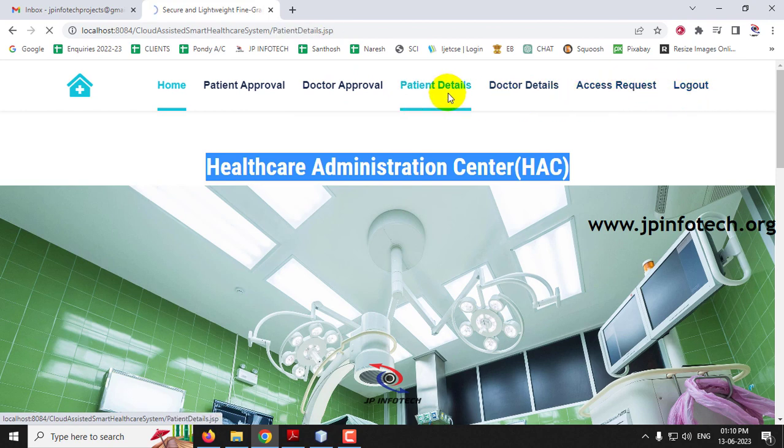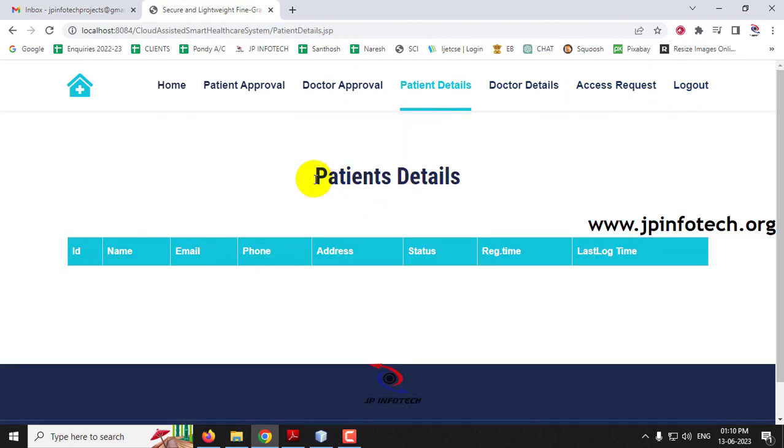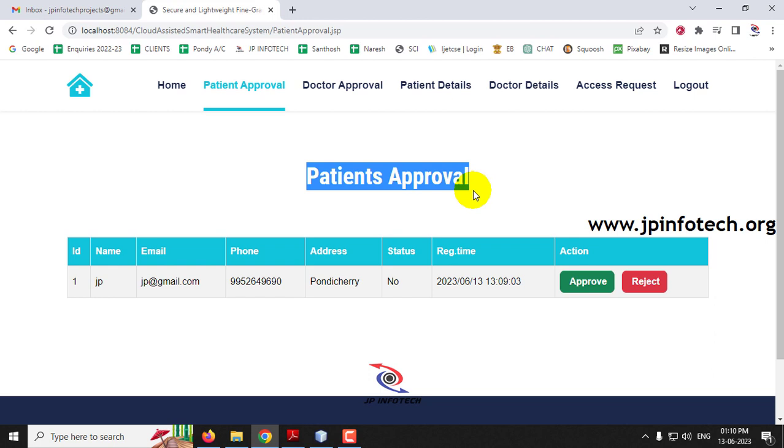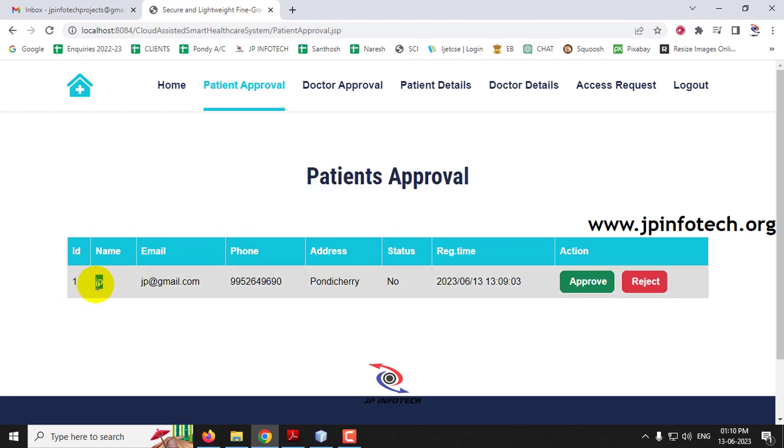First, if you go to the patient details, you can see there is no patient right now, because the patient has not been approved. So just go to the patient approval part. Here you can see the patients that are waiting for approval. And now you can see the detail: JP is the patient which I have created right now. You can see the status is no, because it has not been approved, along with the date and time. And here, only if the HAC approves can the patient log in into the system.